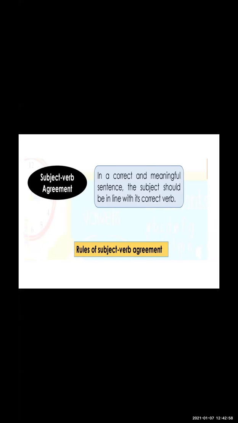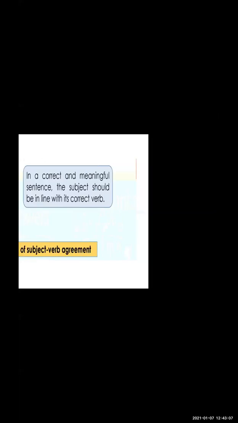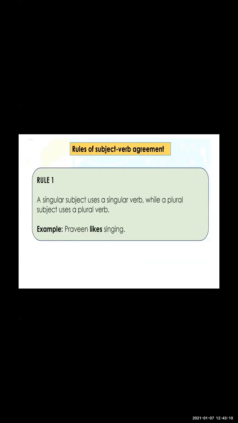The subject is going to be followed by the verb. Subject plus verb. What is rule number 1? When we talk about the subject and the verb, a singular subject uses a singular verb, while a plural subject uses a plural verb. This is the first rule. Simple. If the subject is singular, the verb is also singular. If the subject is plural, the verb is also plural. For example, Praveen likes singing. Simple as that.